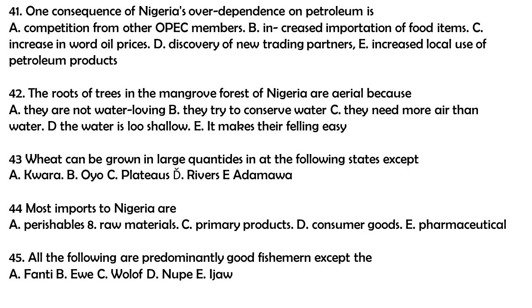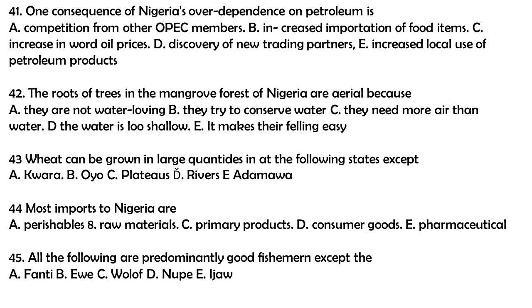Question 42. The roots of trees in the mangrove forest of Nigeria are aerial because A. They are not water-loving. B. They try to conserve water. C. They need more air than water. D. The water is too shallow. E. It makes their felling easy. The correct answer to this question is C. They need more air than water.